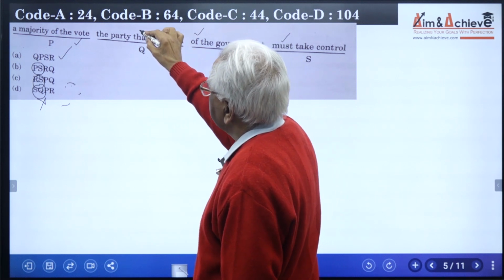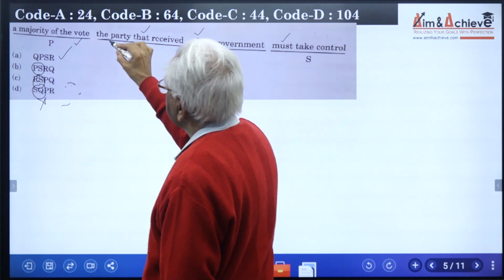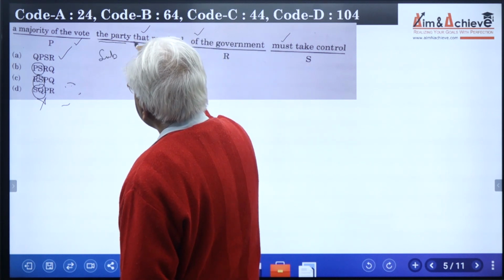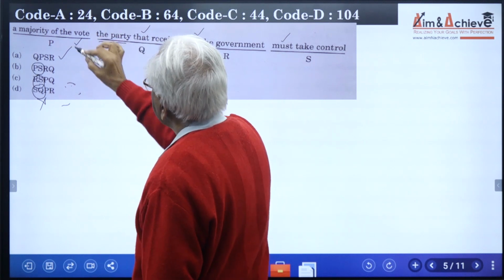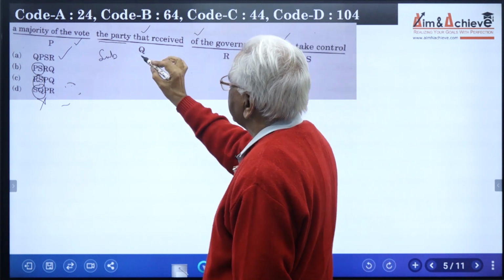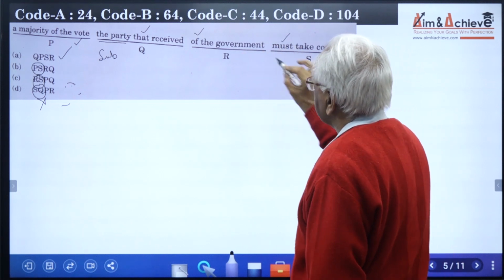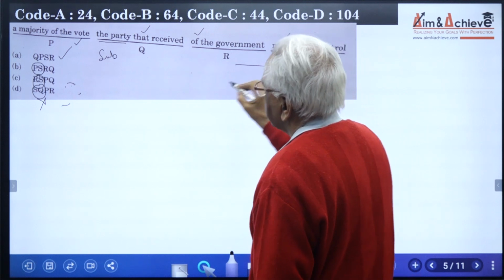Okay, that received, which received, it means the same thing. So basically the sentence is the party. It starts as the subject. Which party? The one that received a majority of the vote. QPS, must take control. That means the primary sentence is the party must take control of what? Of the government. That means part sequence SR is also right.